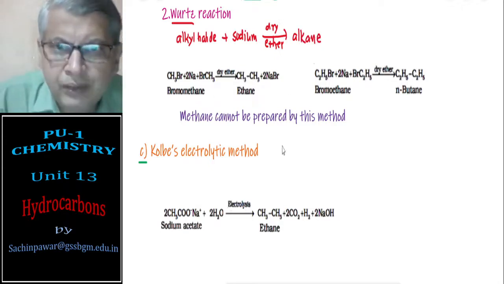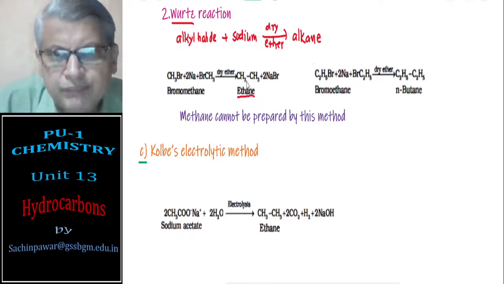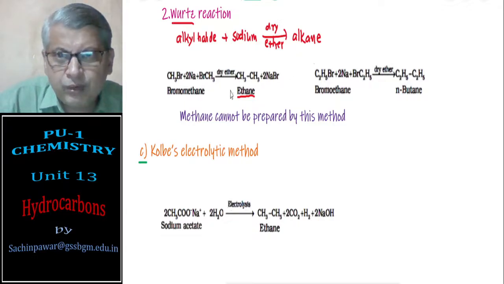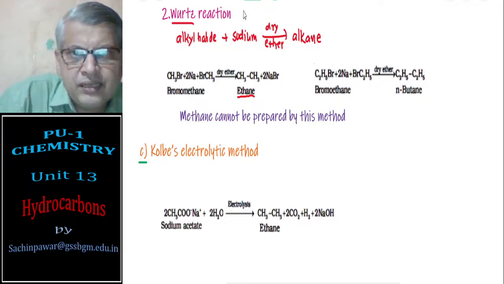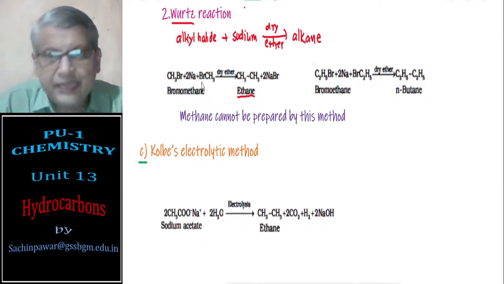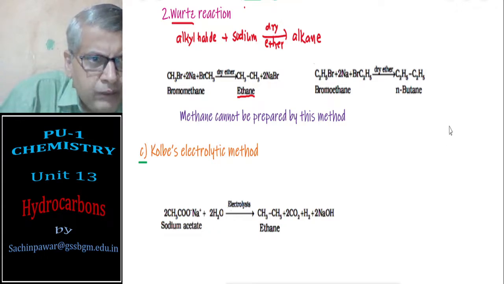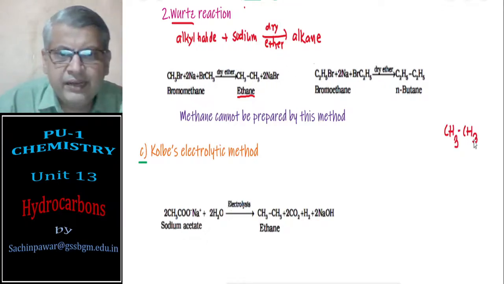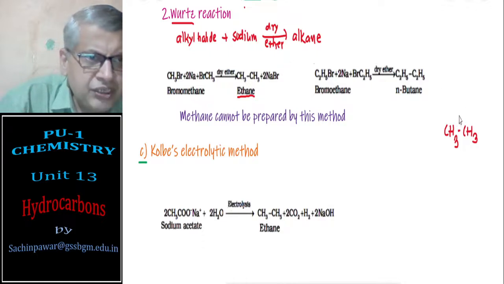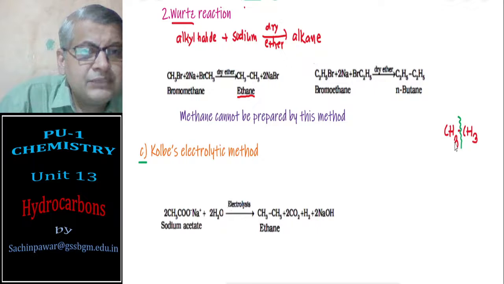Just to give an example, say I want to prepare ethane. Here there is a new bond formation. So for Wood's reaction, you break the C-C bond, imagine, and then you will get the corresponding alkyl halides.